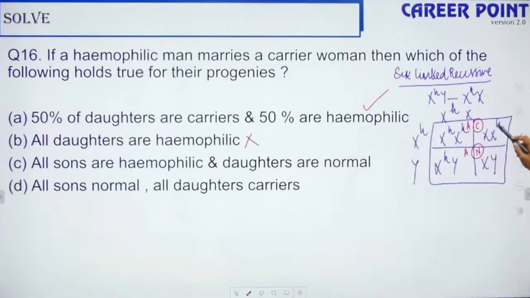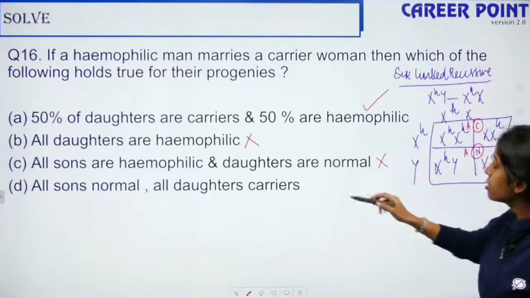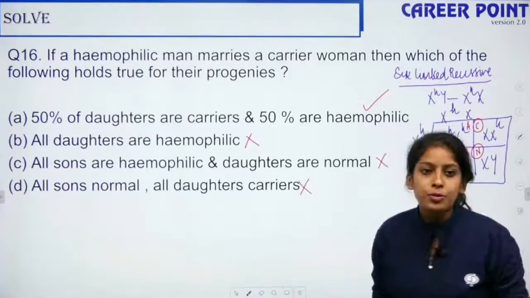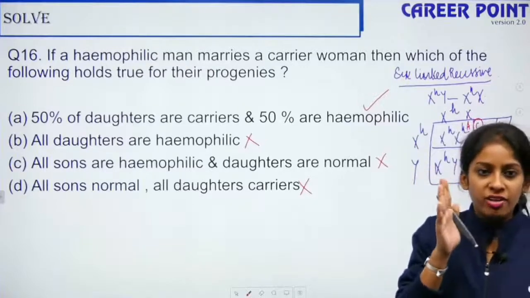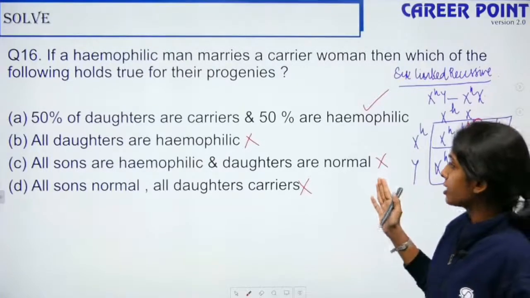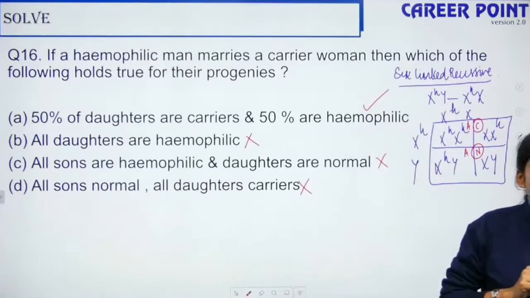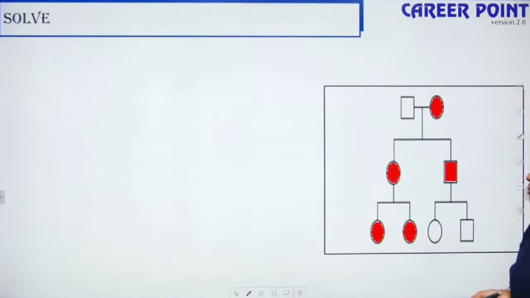All sons are hemophilic? No, one son is perfectly fine, so this is also wrong. All sons are normal? No, one son is suffering, so this is also wrong. Option A is the right answer. Very good, Keshav and Satyendra gave me the right answer. Shimpi, this is how you do the cross. Clear?